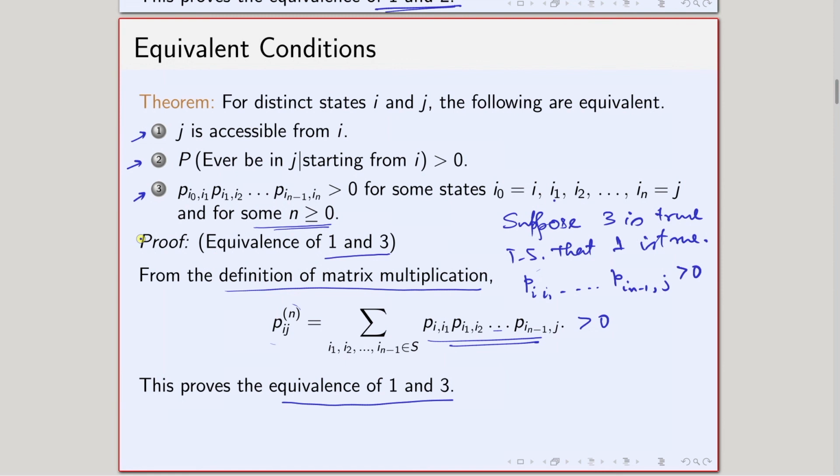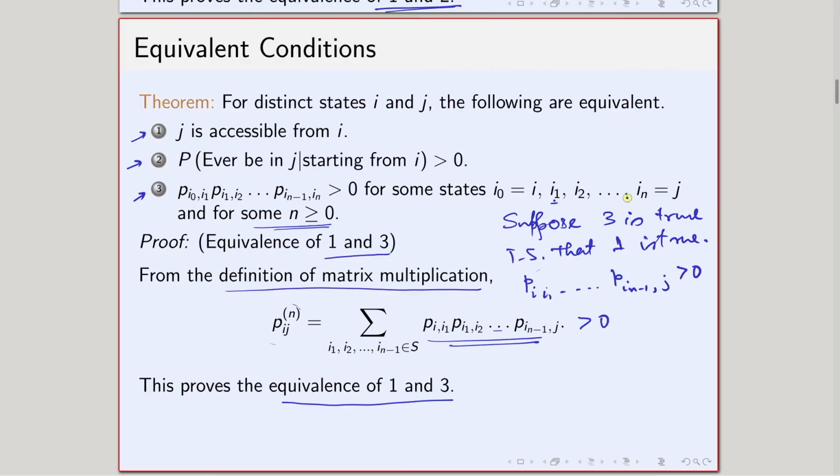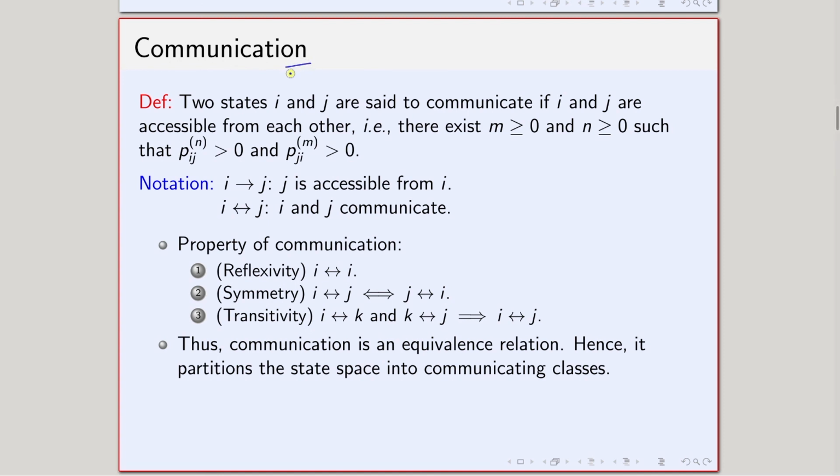So, showing that j is accessible from i is the same as showing the second condition, that the probability of ever being in j, starting from i, is strictly greater than 0, which is again equivalent to showing that there exists a path from i to j, and this path in this case is through i1 to i(n-1). Through i1, i2, i3, and so on, i(n-1), I can go from i to j. That is basically the idea. Okay. So, with that, let us proceed and see what this communication means.